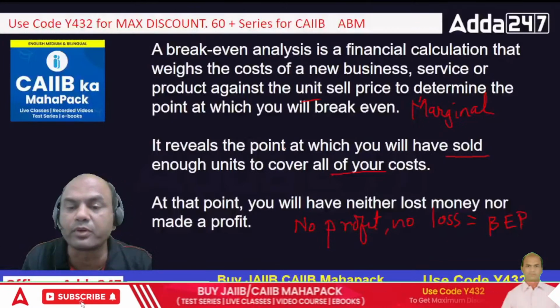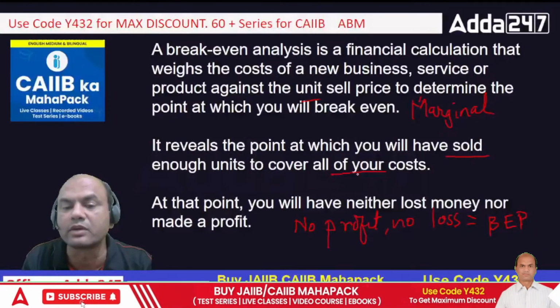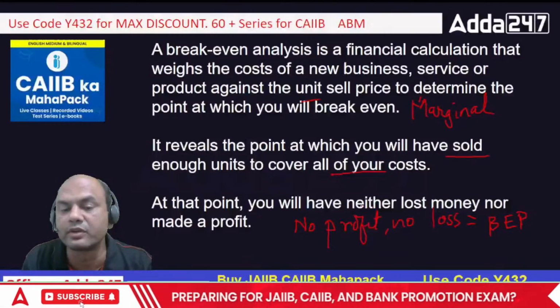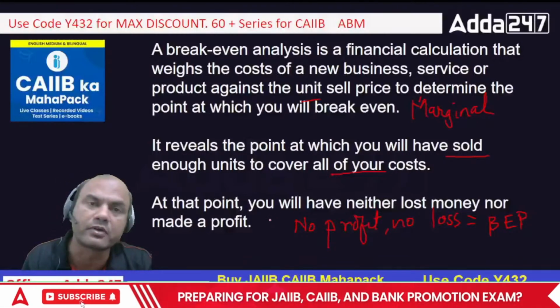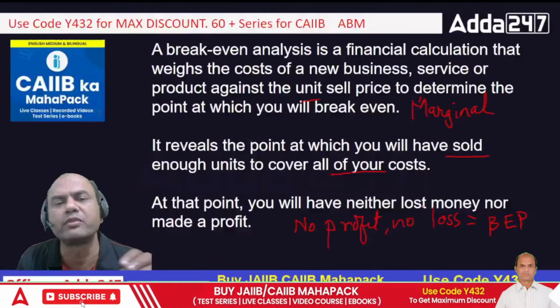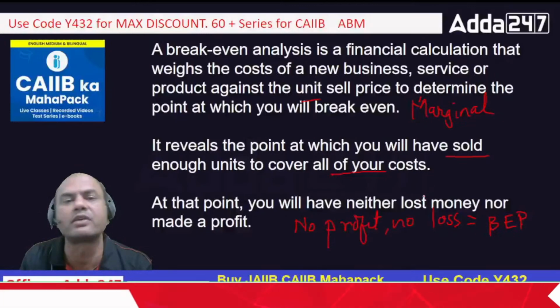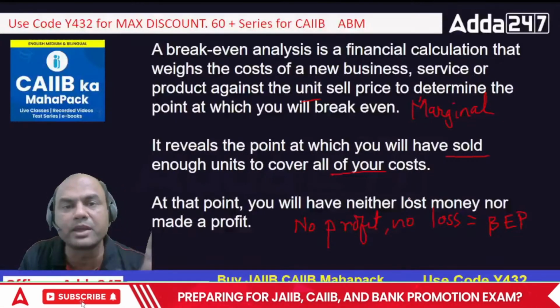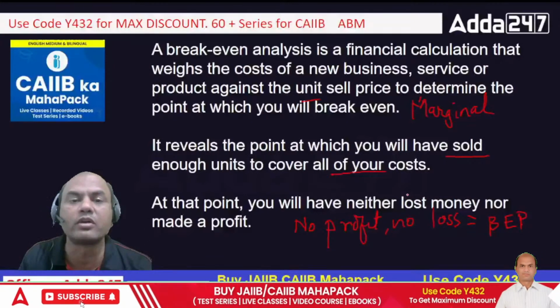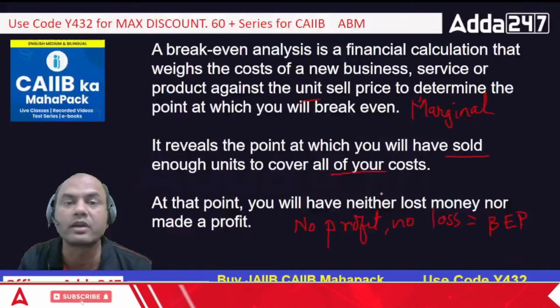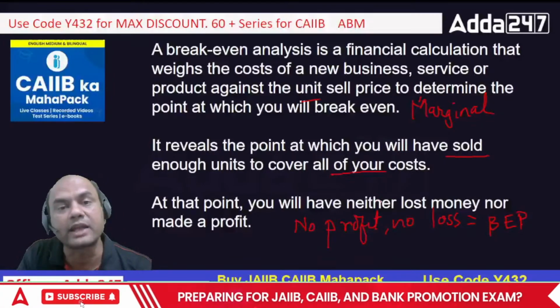So it reveals the point at which you have sold enough units to cover all your costs. At that point you'll have neither lost money nor made a profit. So nothing, no profit, no loss. Whatever I have spent, 1 lakh rupees in getting that machine, I have recovered 1 lakh. So the BEP always checks the point of whatever I have spent and whatever I am getting back, and at what time I am getting it back.